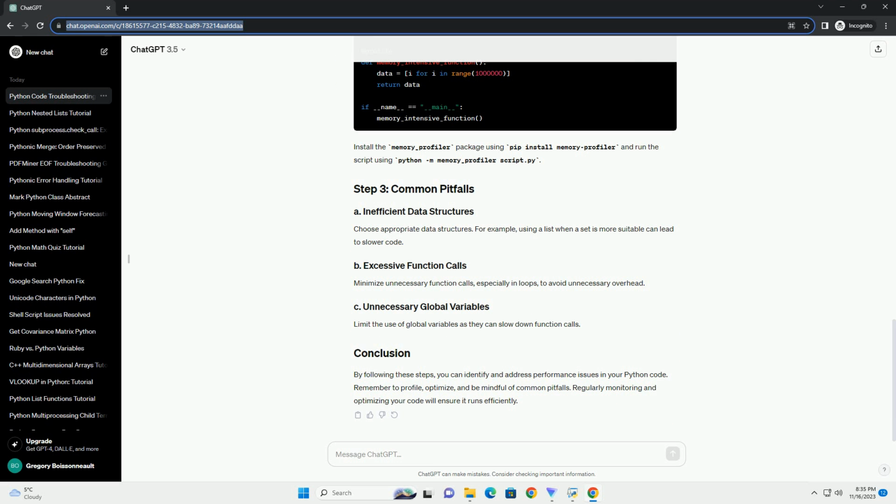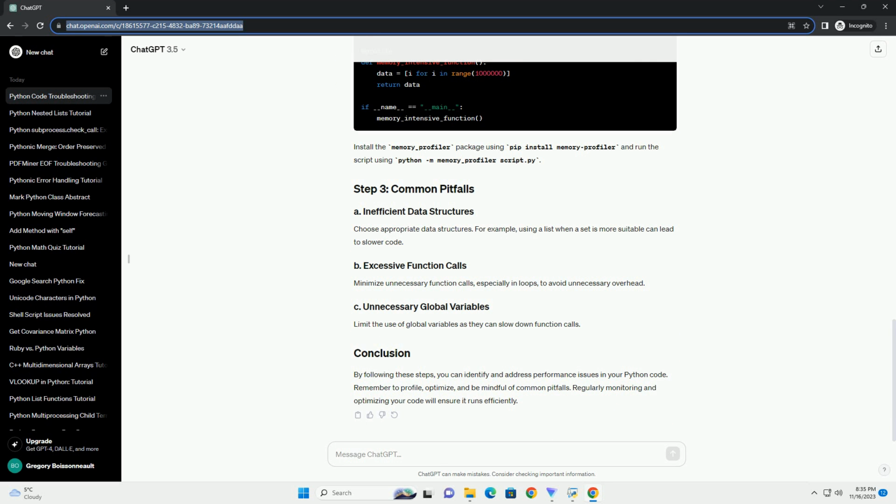Choose appropriate data structures. For example, using a list when a set is more suitable can lead to slower code. Minimize unnecessary function calls, especially in loops, to avoid unnecessary overhead. Limit the use of global variables as they can slow down function calls.